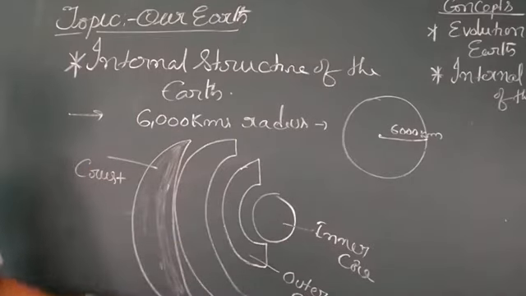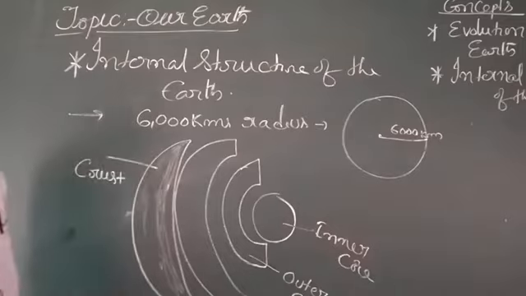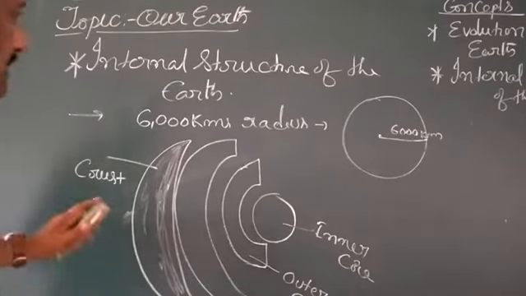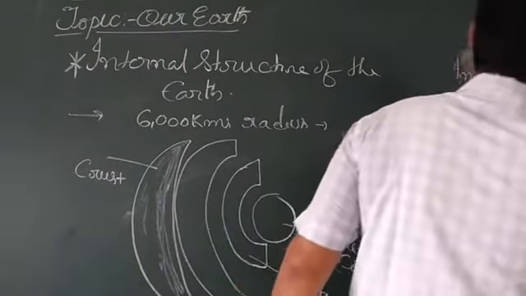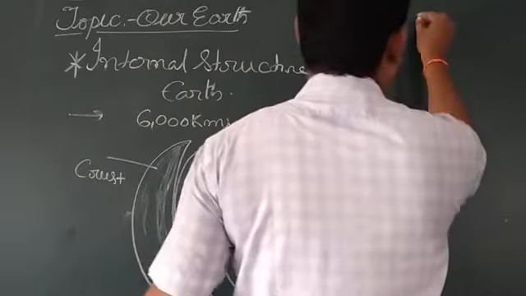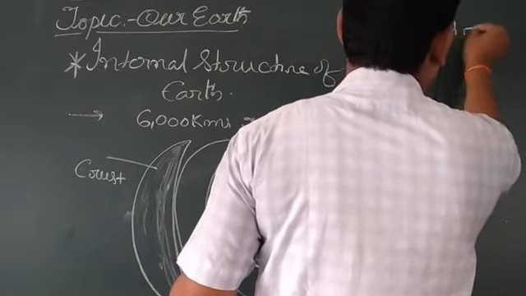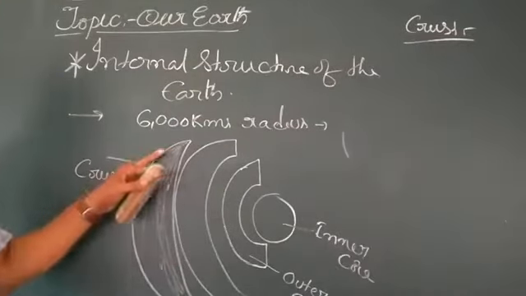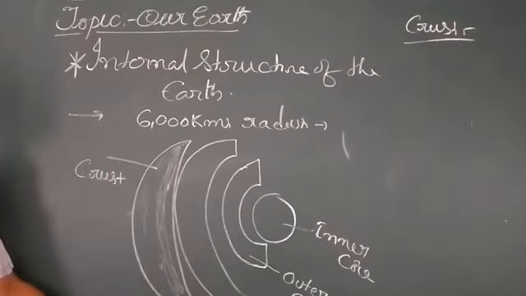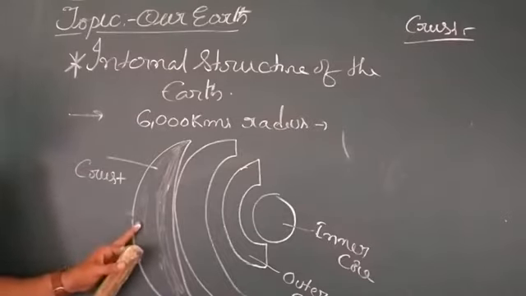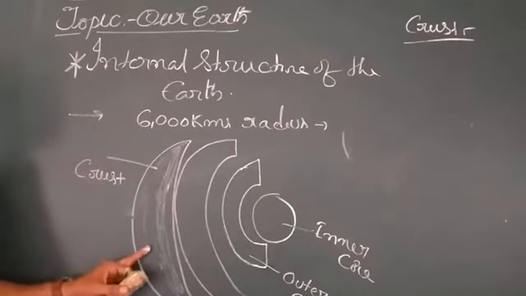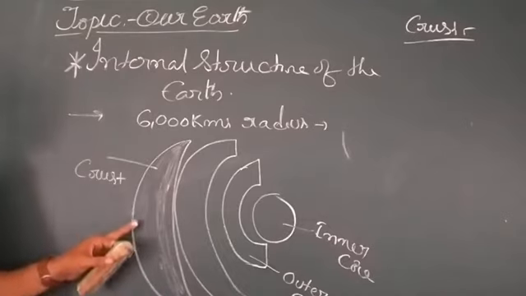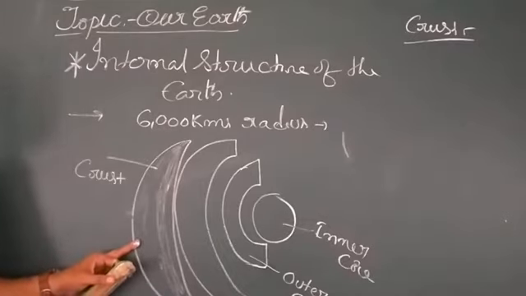Now one by one we are going to discuss these, starting with the crust. Regarding the crust, the outer part of the earth's surface is called the crust. We live on the surface of the earth, where mountains, plateaus, plains, water bodies, animals and microorganisms all exist.